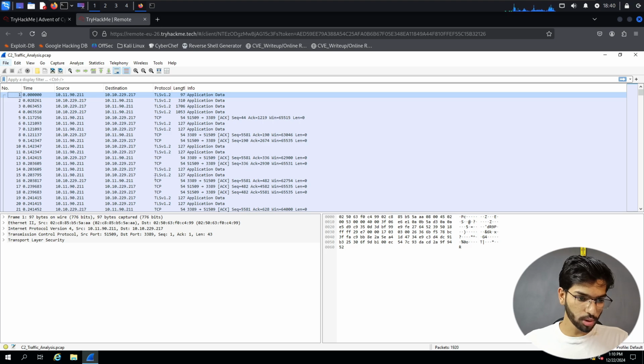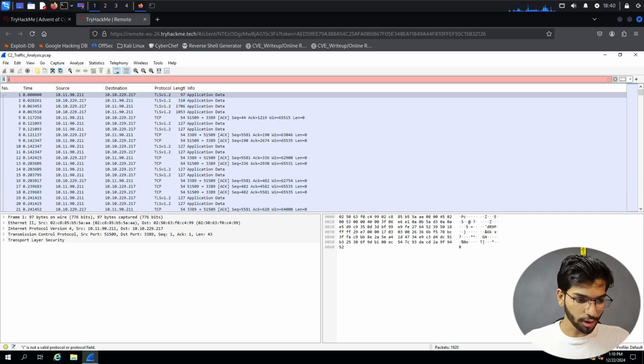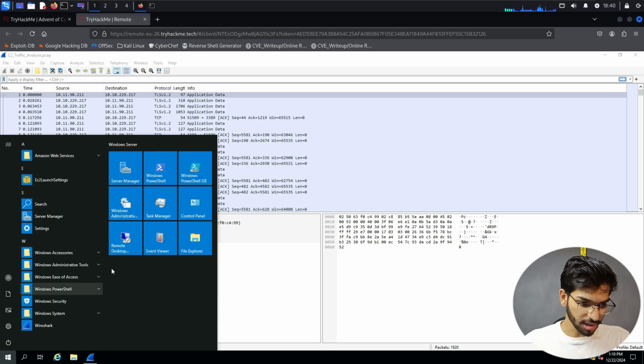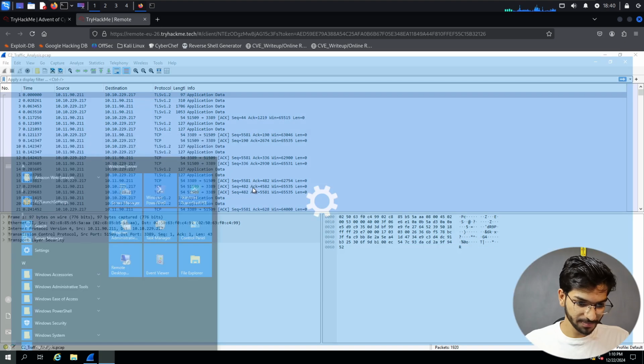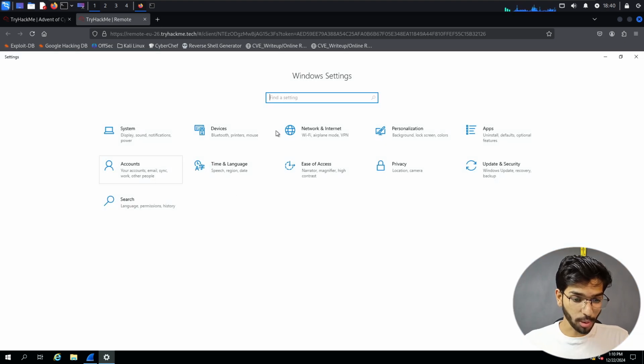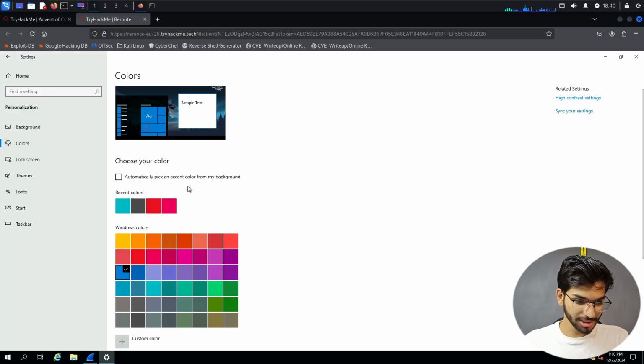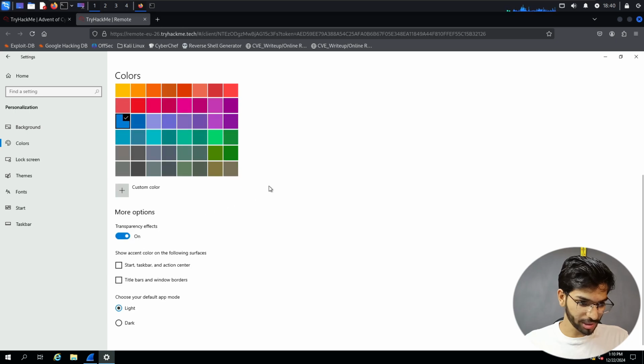In a better view, it would be a dark theme. Let's see if I can have a dark theme. This is all out of scope, I'm just doing it for my fun here. Let's go to settings. This is probably not going to be there, but why not give it a try? So colors. How do we change the theme? Or dark, yeah, click on dark.